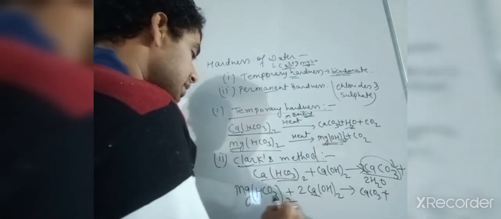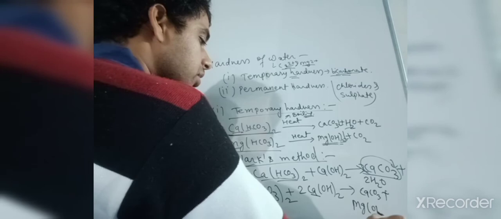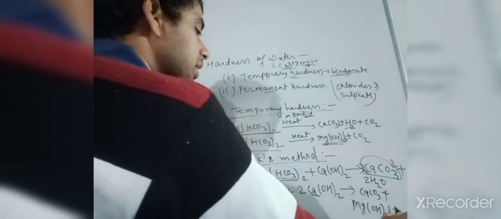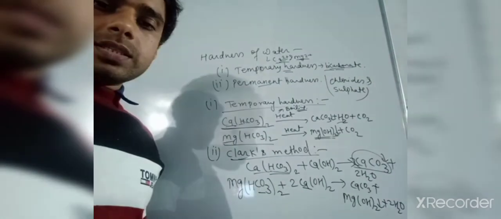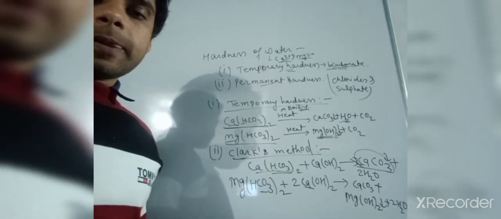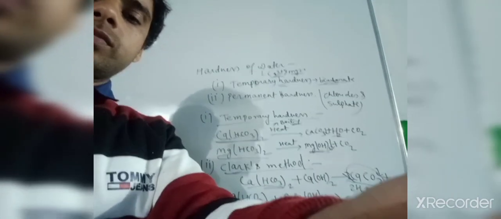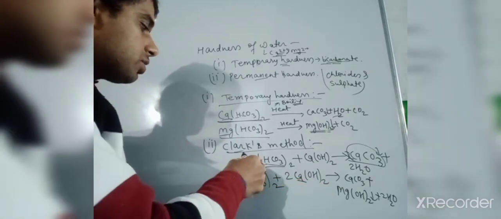As you can see, Ca and CO3 are there, and magnesium hydroxide is one of the precipitates, and then it will give 2H2O. So these are the reactions of Clark's method.